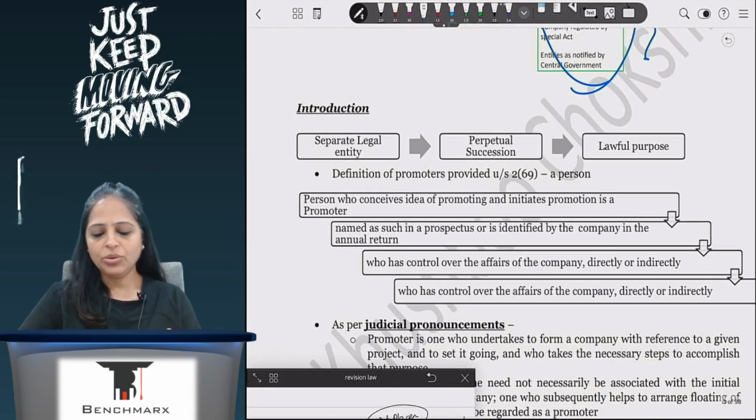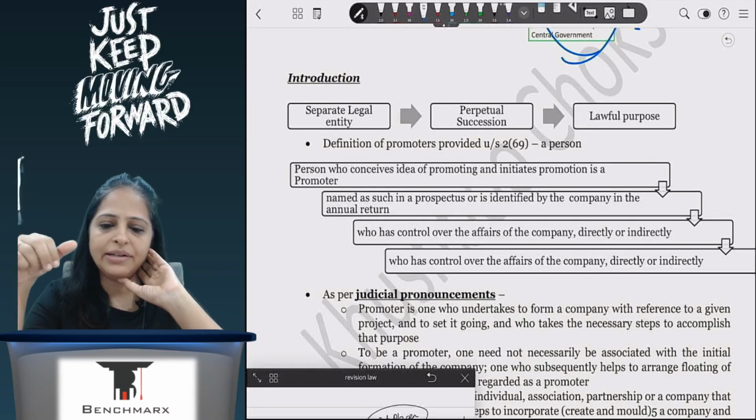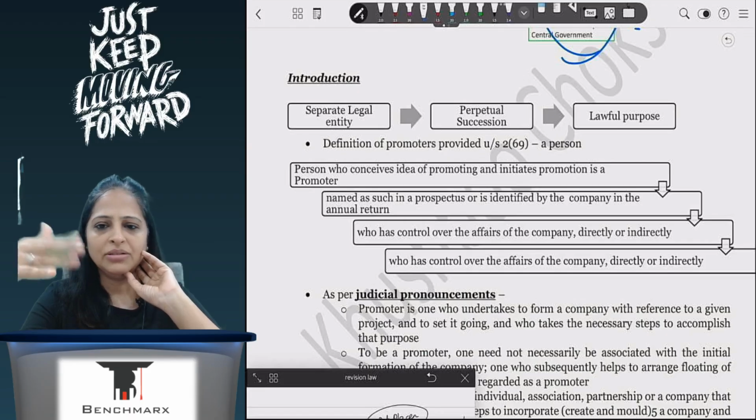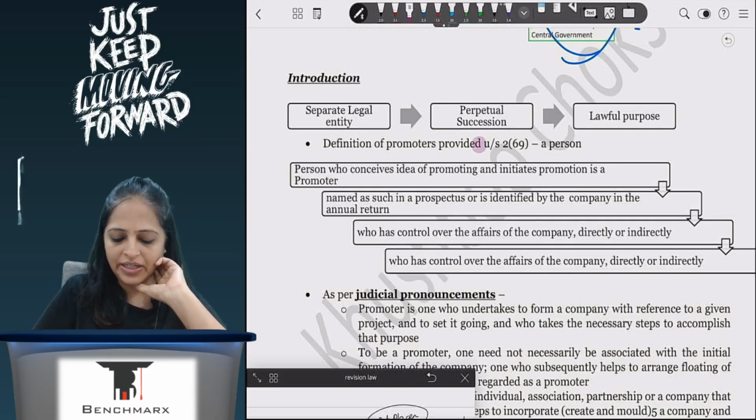Now, coming to the features, we know what the features are: separate legal entity, perpetual succession, and it has to be for lawful purpose, even though the word may has been used. And the other features which we studied yesterday also for LLP, the same can be applied here. Important here is the definition of promoter. So promoter is 269, your prospectus was 270. So you can remember it in sequence like that.